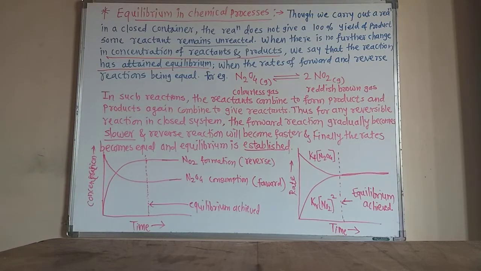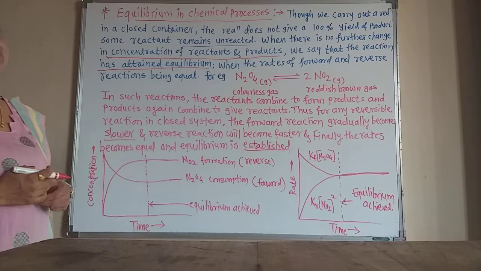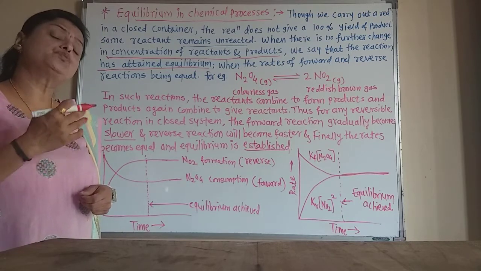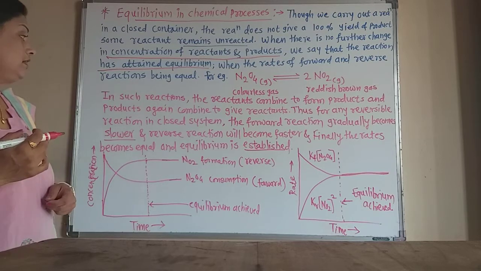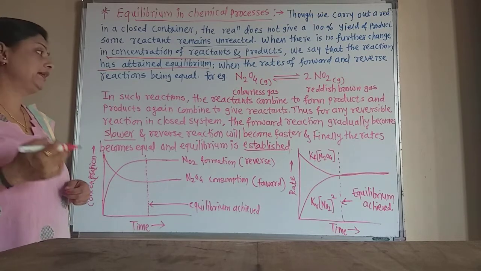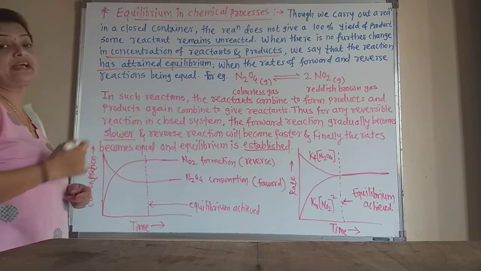In such a reaction, reactants combine to form products. Initially the rate of the forward reaction is more than the rate of the reverse reaction, and products after some time combine again to give the reactants.